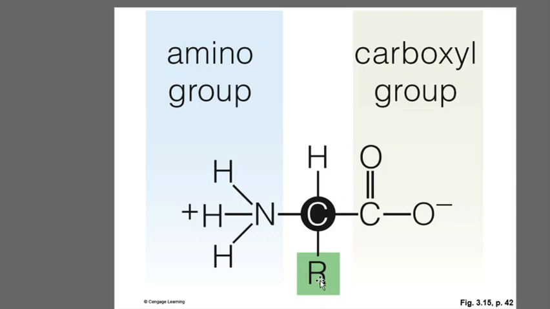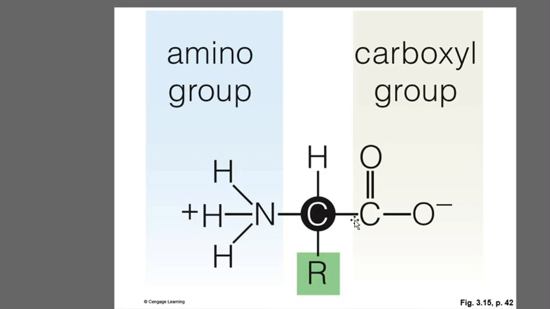Now we know that if we replace this R side chain, that is H, which is seen in glycine, with a methyl group, say CH3, which amino acid will that be? Alanine. So this central carbon, which is connected from one side to the carboxyl group, from one side to the amine group, from one side to hydrogen, and from one side in alanine to the CH3 group, means the alpha carbon is joined by 4 different functional groups.